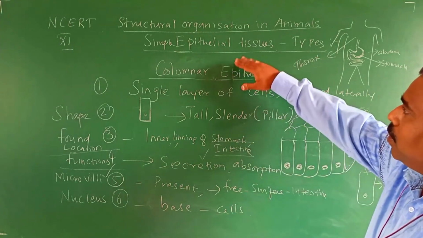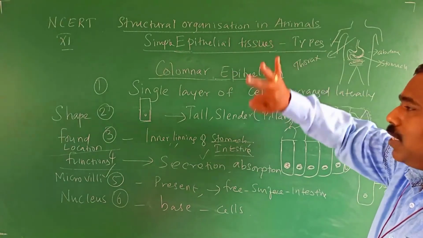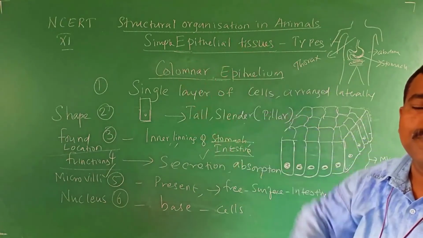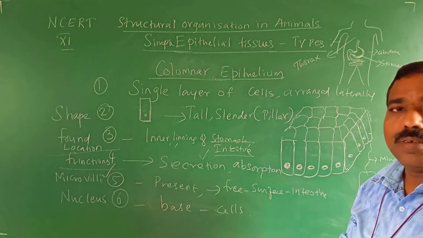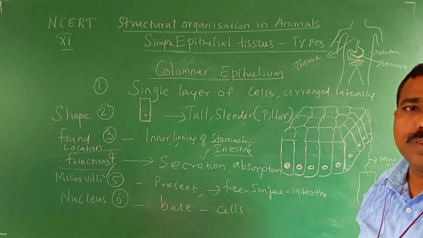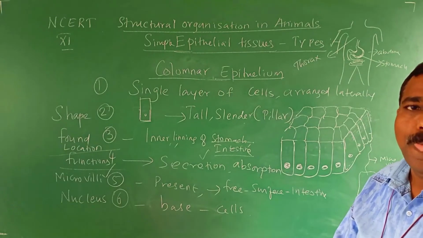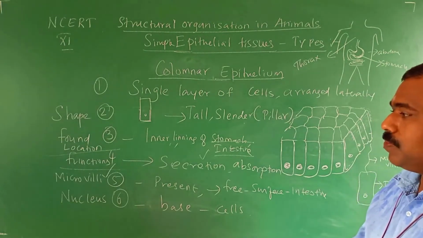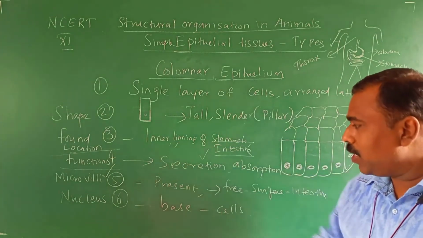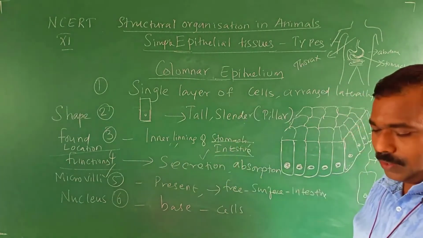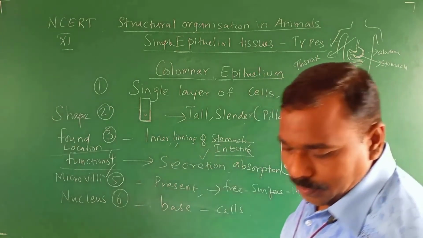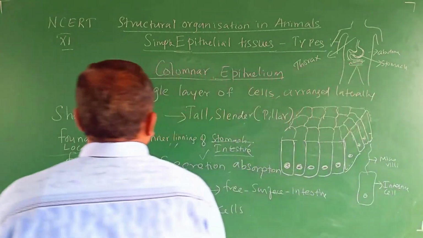Mainly, simple epithelial tissue is of three types only: squamous, columnar and cuboidal. Now we are going to discuss subtypes of simple epithelial tissue based on the microvilli and based on the secretion. First let us discuss based on the microvilli.